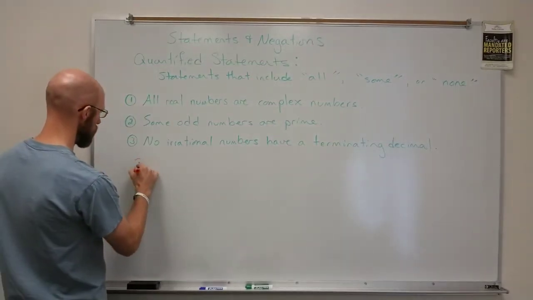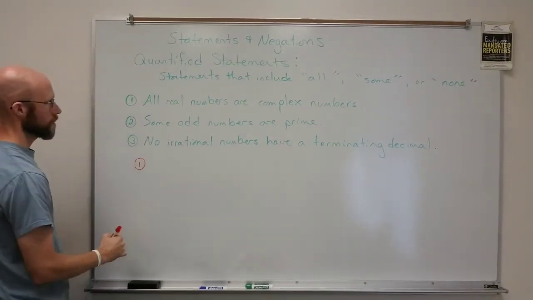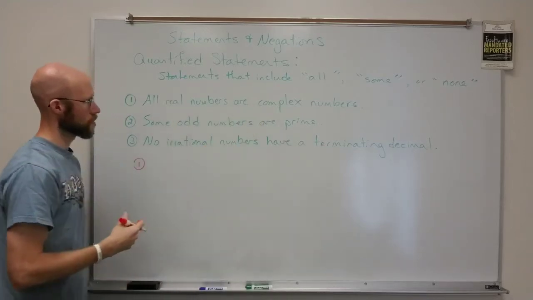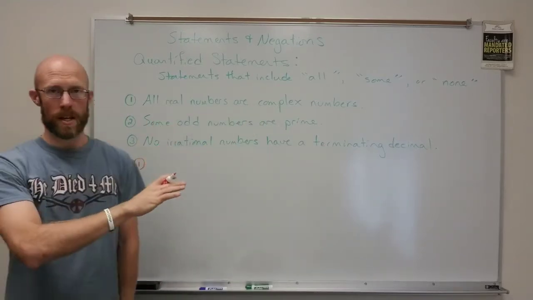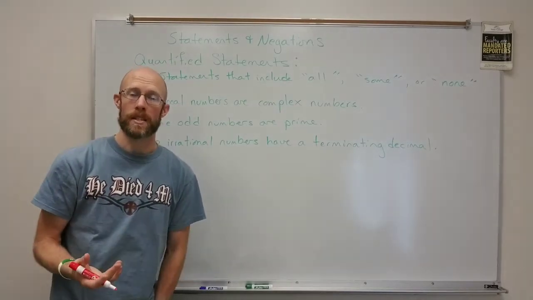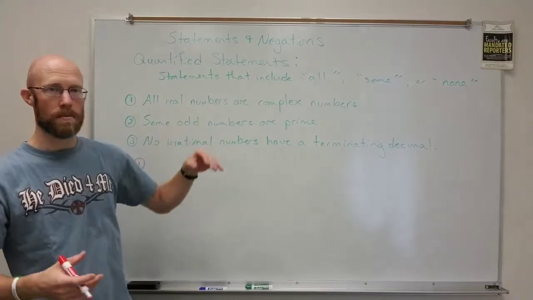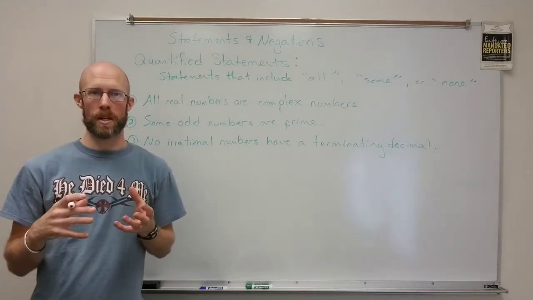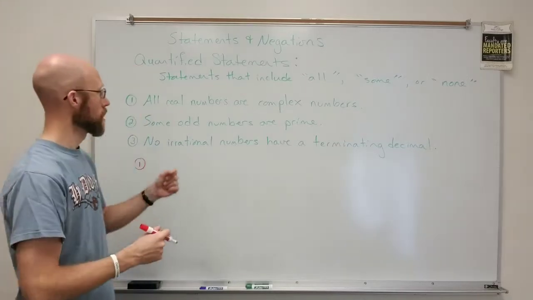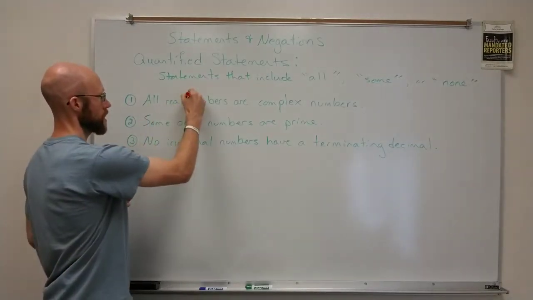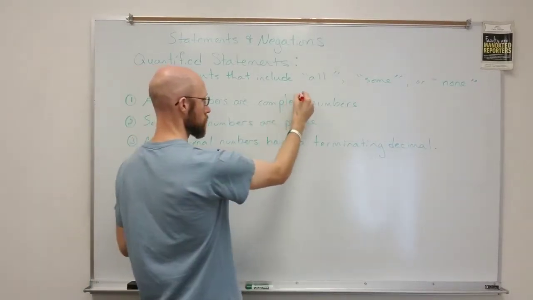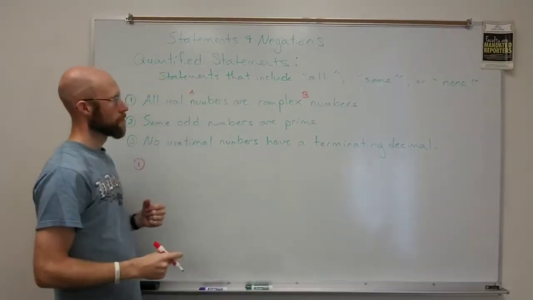The first one here, all real numbers are complex numbers. So let's go in here and kind of dissect this. Let's consider each of these as a set. And typically, with quantified statements, we're starting to interact the ideas of sets and logic, okay? And so the real numbers, let's call that set A, all the real numbers, and the complex numbers, we'll call that set B.